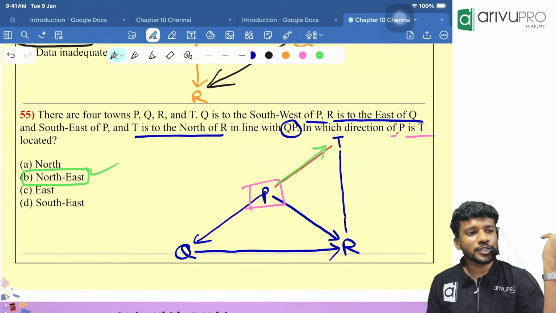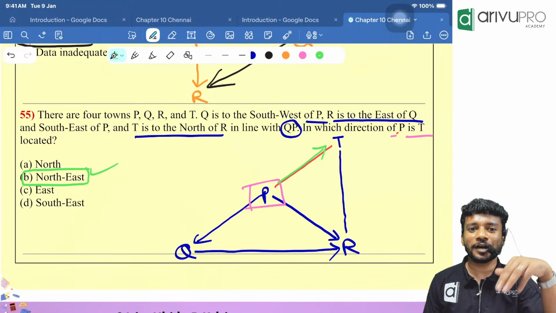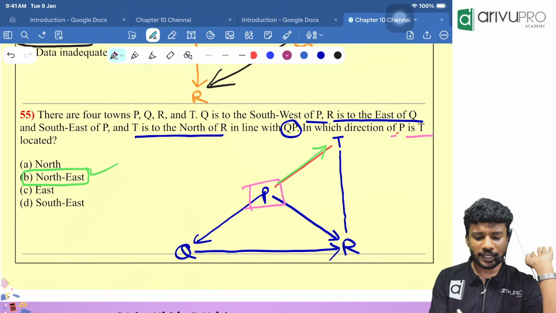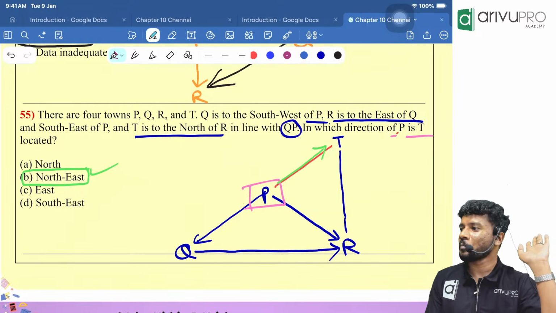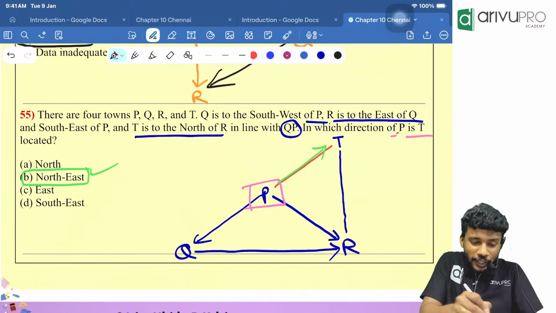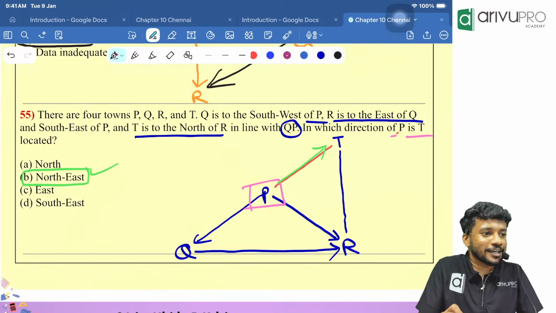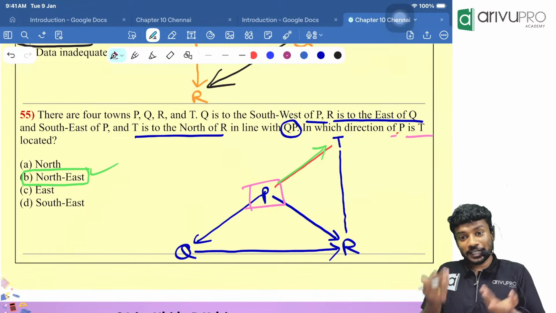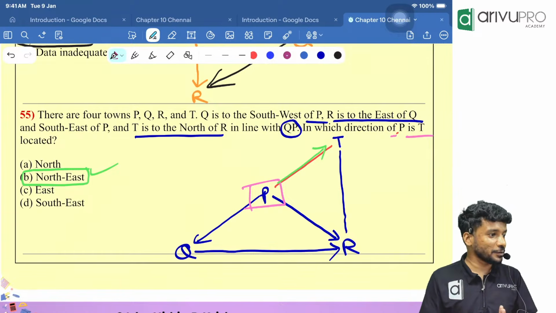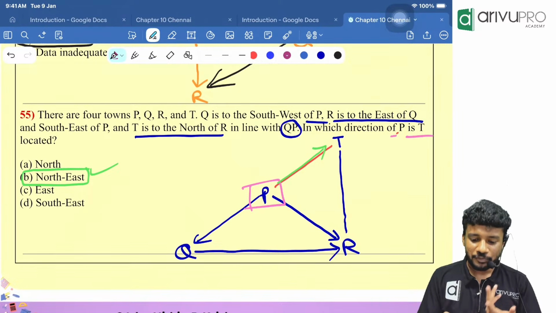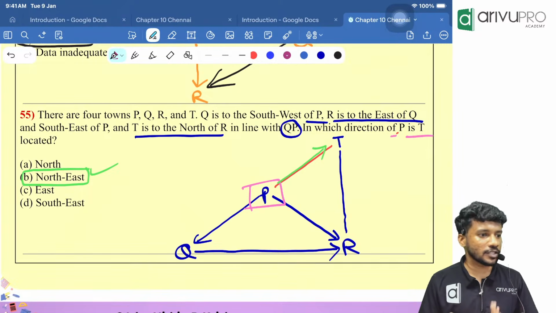And there were wrong questions in the past. Many wrong questions in the past from this chapter. What will they do now if they give a wrong question? Will they give you a grace mark? Yes, you will get a grace mark. But think about it. Do you know that it is a wrong question? You will find, some people will not find. They will sit and do it again, wasting time, until and unless they find out that it's a wrong question. You might have wasted 2.5 minutes. You will get a grace mark. Who never studied this chapter also will get a grace mark. They wouldn't have even looked at this question. Okay. So, with practice only you will get to know whether a question is wrong or not.